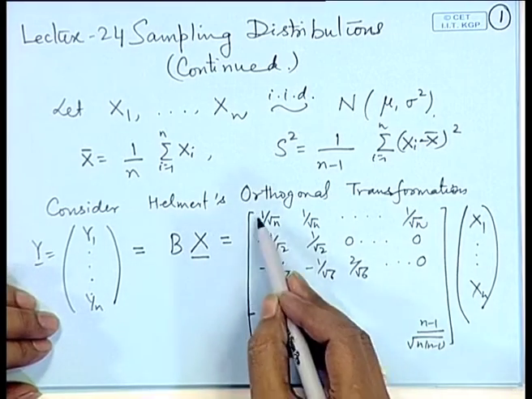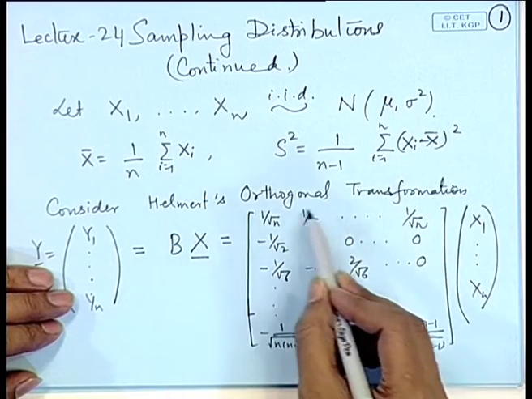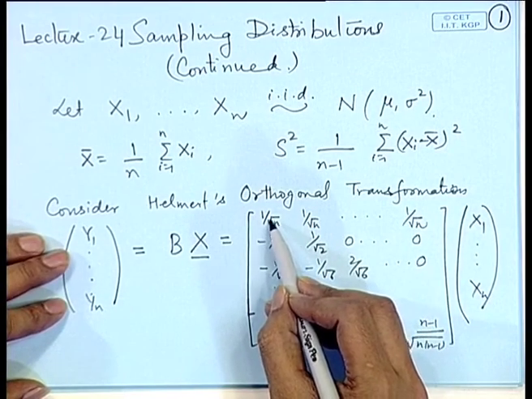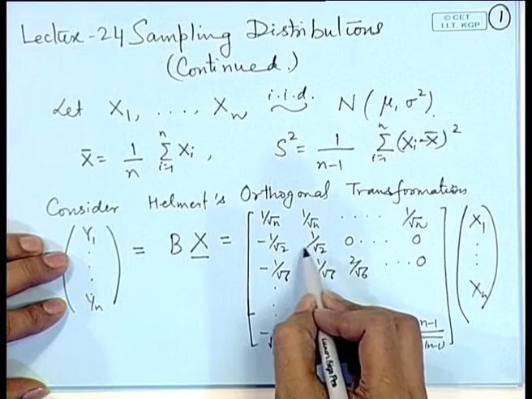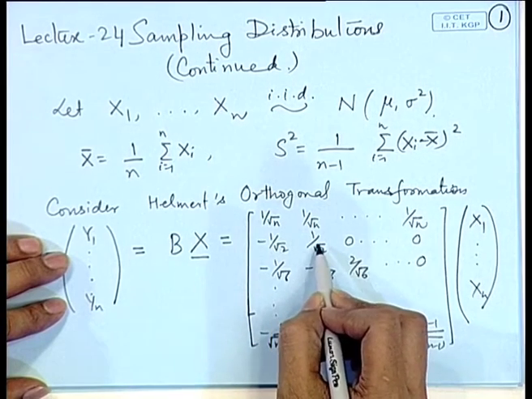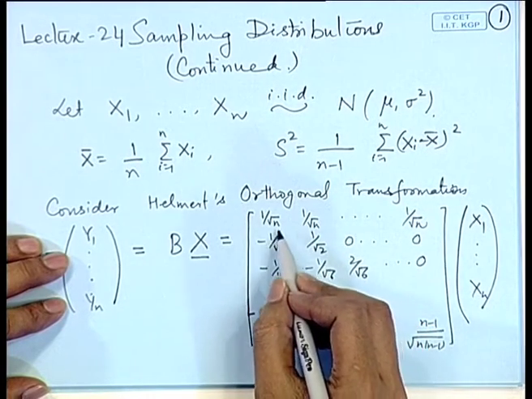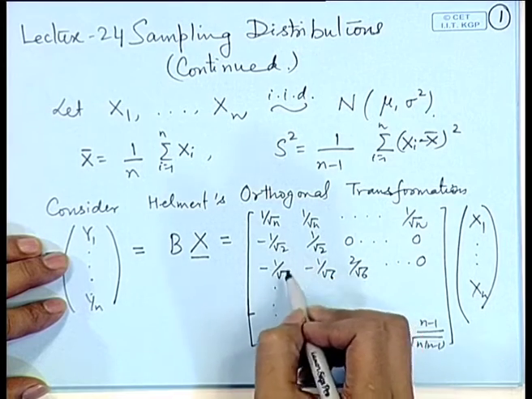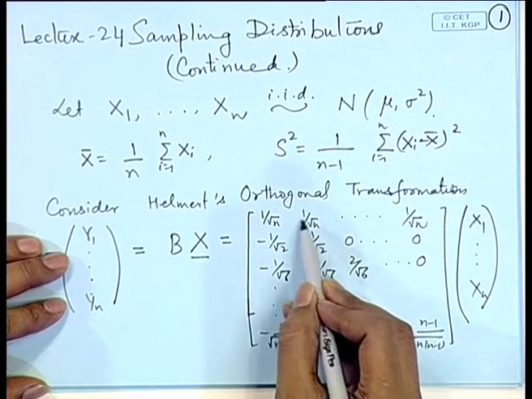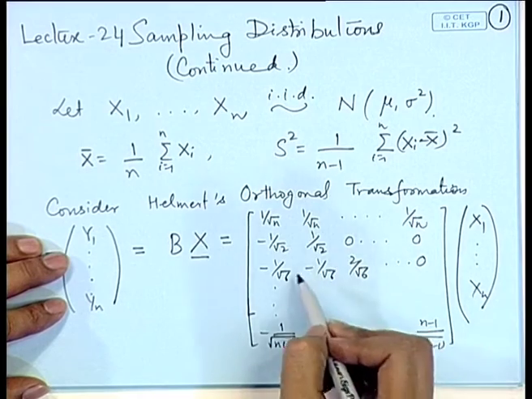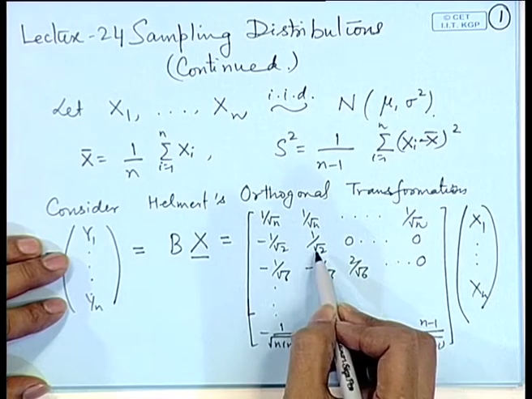So, first of all, let us observe this B matrix. This B matrix is a special matrix which is called Helmholtz orthogonal matrix. The terms of the first row are the same, and every next row is defined in such a way that if I multiply any two rows, then the product will be 0. That is, the scalar product of any two rows is 0. For example, if I take first and second, then here it is minus 1 by root 2 and here it is plus 1 by root 2, so if I multiply, the sum will give me 0. Suppose I take this with this, then again the same thing, because these two terms are the same. So, if I multiply here and add, then this will become 0.